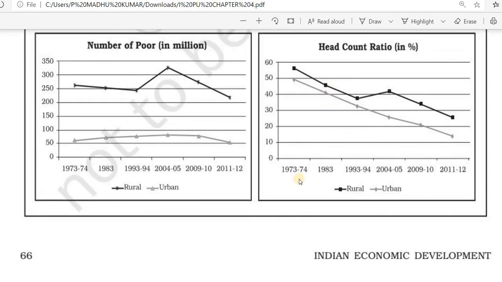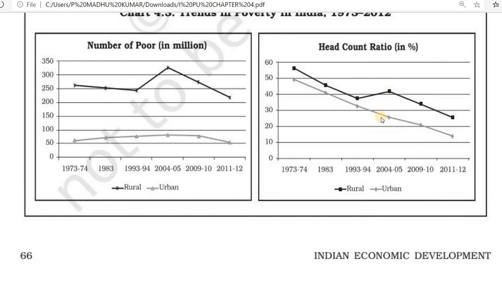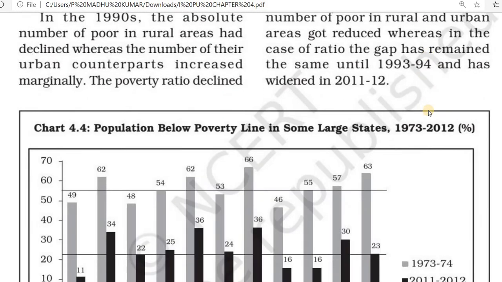In 1973-74 it was near 50 to 60%, and in 2011-12 it reduced to near 15%. That much change came. This percentage is reducing, which means poverty has declined. That is what we need to understand from this diagram.